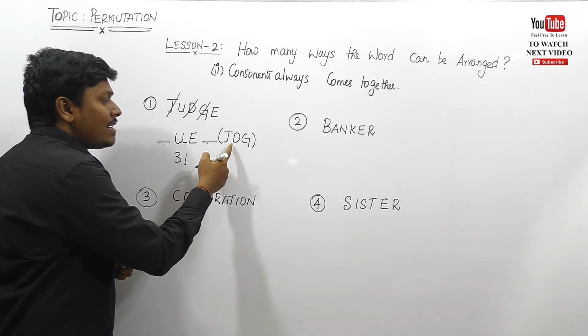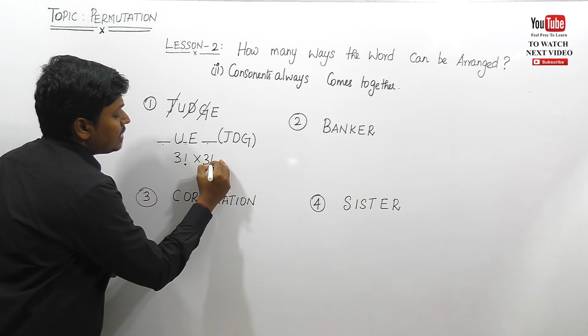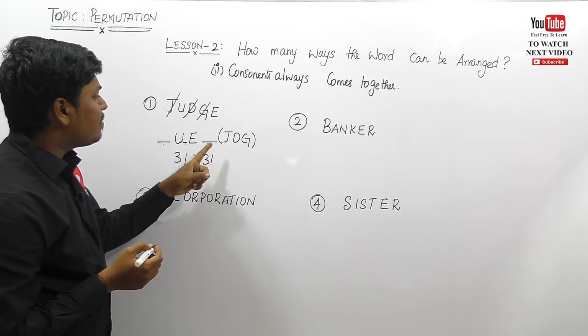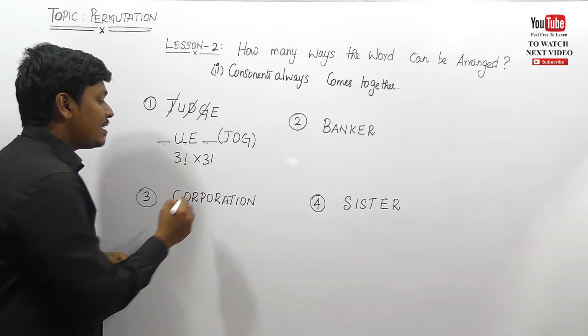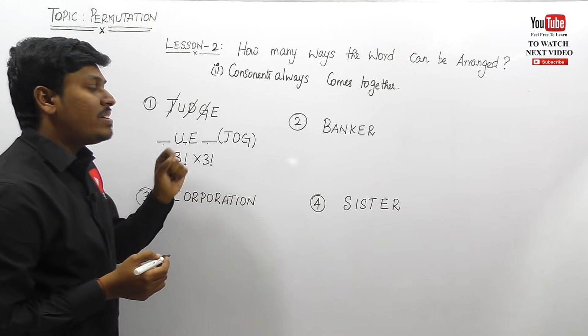And this JDG can be written as GDJ. So this can be written as 3 factorial times. The answer is 3 factorial into 3 factorial. Check whether any letter is repeated. No, no letter is repeated. So I can say that the answer is 3 factorial into 3 factorial. So let me move on to question number 2.